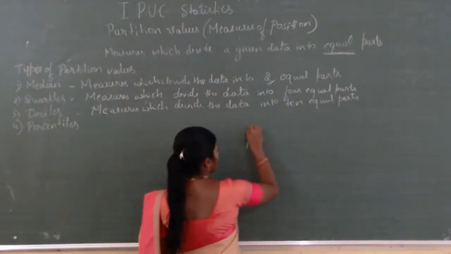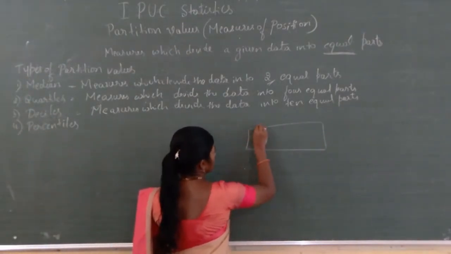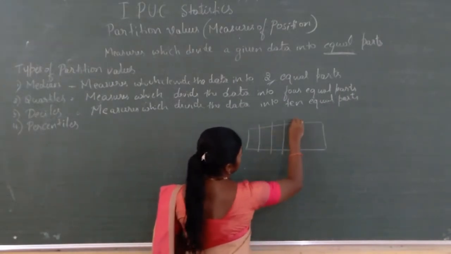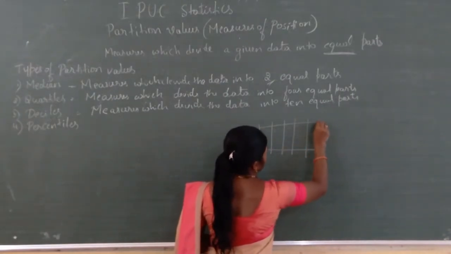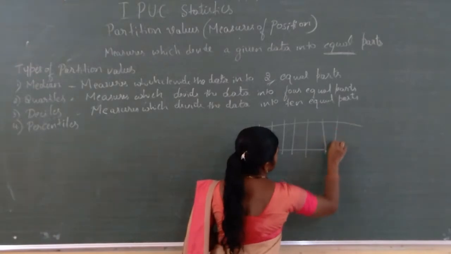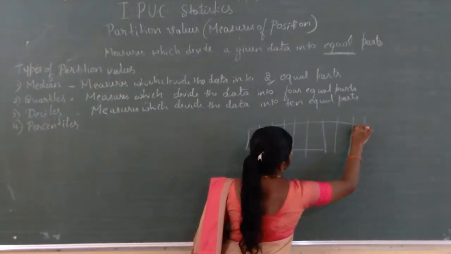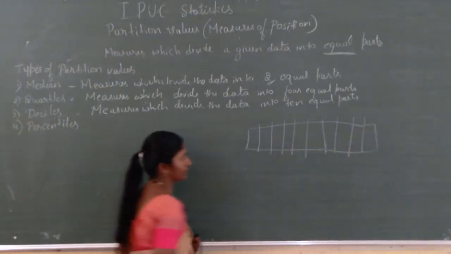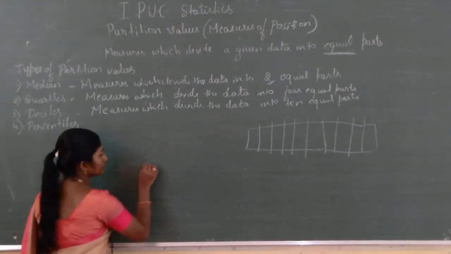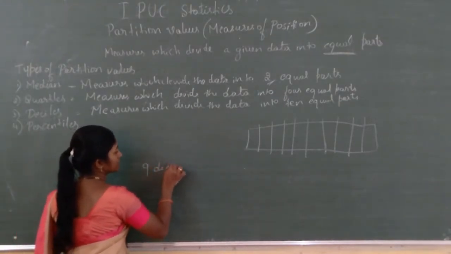Here also like this way only you have to do. Here 1, 2, 3, 4, 5, 6, 7, 8, 9: 9 deciles.